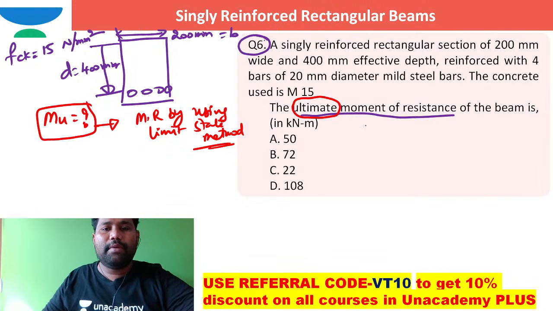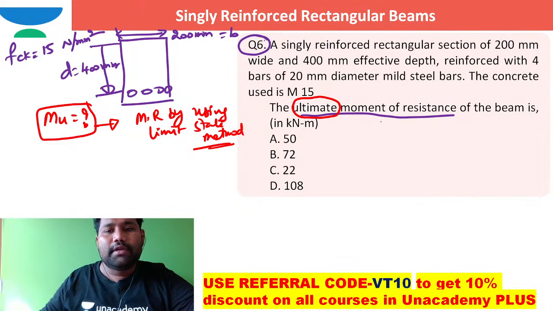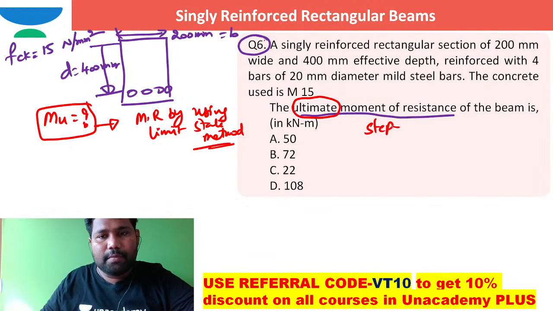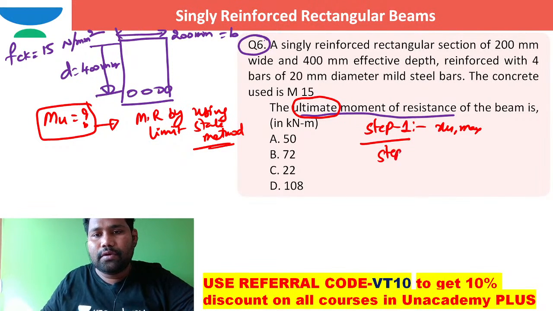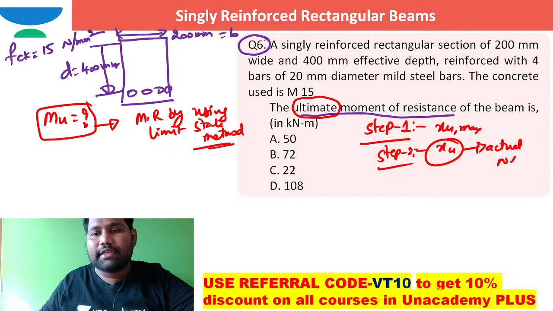To work out the moment of resistance, I hope you know the steps. Step number one is to find xu max. Step two, you need to find xu, which is the actual depth of neutral axis.